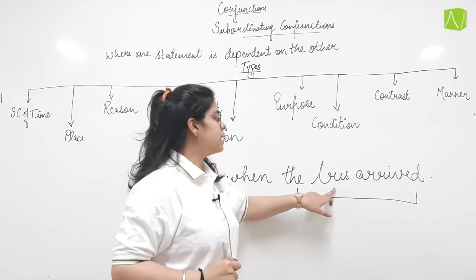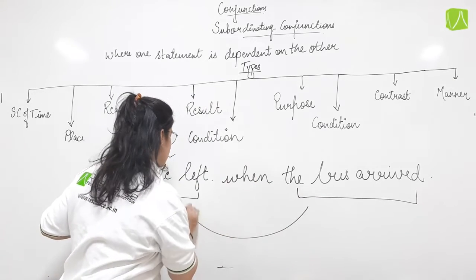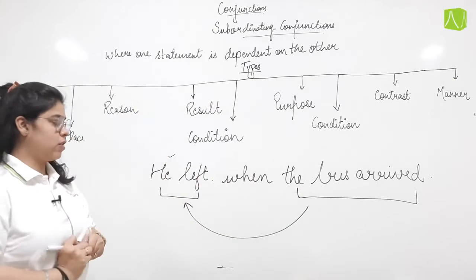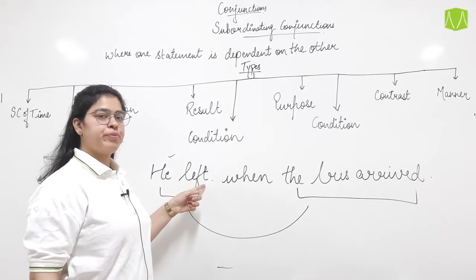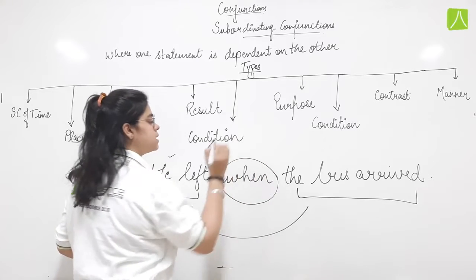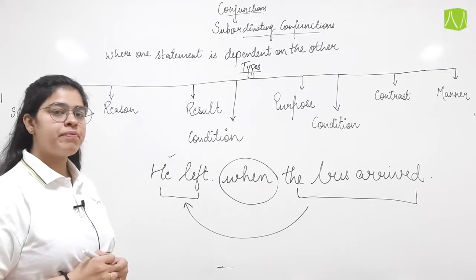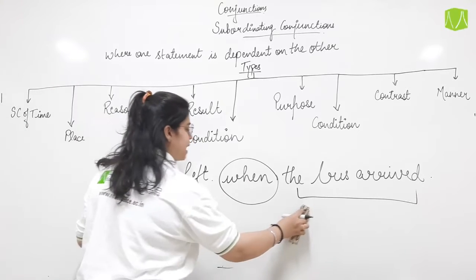This is a dependent statement and it is depending on the other statement or a clause. We can say that he left. Now when did he leave? When the bus arrived. At the time the bus arrived. Let us see one more example.